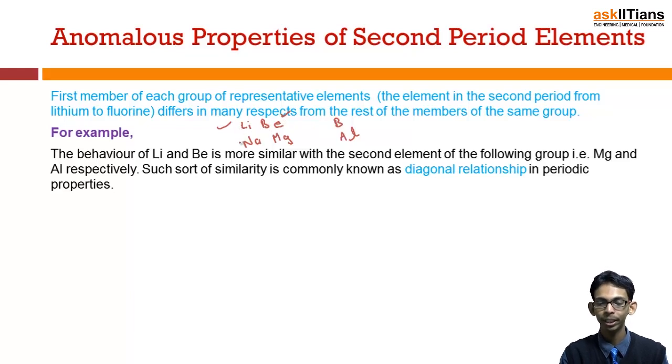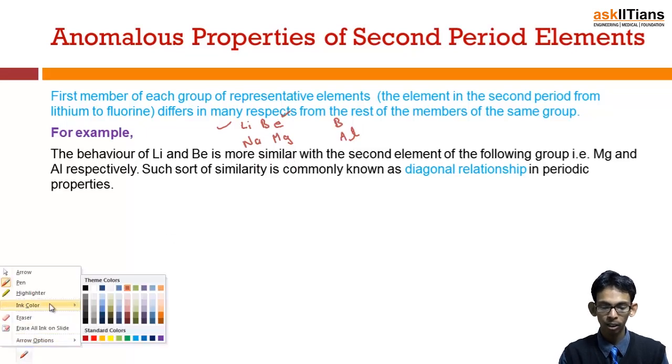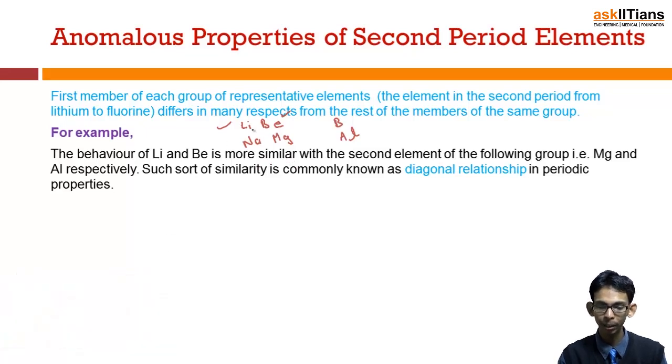The properties of lithium are different from the rest of the members of this group, while the properties of beryllium are also different from the rest of the members of the second group. And it is observed that the properties of lithium are similar to the second member of the next group, that means magnesium, while the properties of beryllium resemble the properties of aluminium.